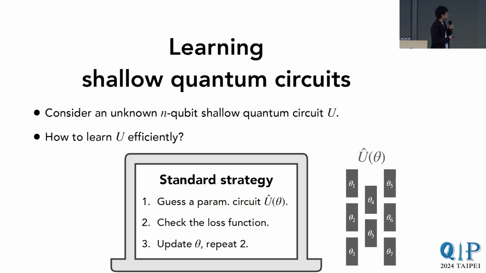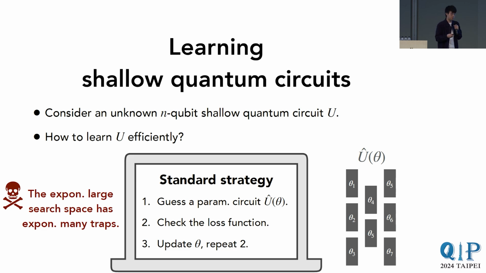The standard approach that people often take is based on parameterized quantum circuits. We parameterize all the gates in the circuit by some real vector. What we often do is guess some initial point and check the loss function to see if the guessed circuit behaves accurately like the ground truth circuit. If it doesn't, we try to update the parameters using gradient descent, etc., and repeat. So just run check and then update, check and update, and so on.